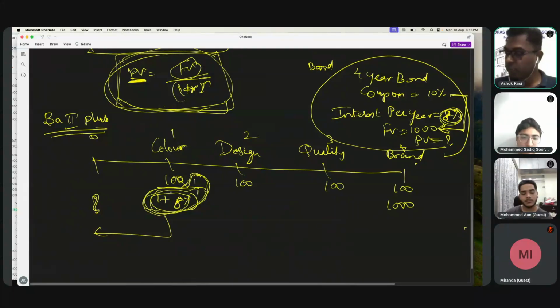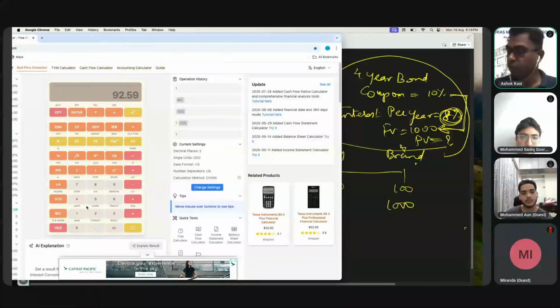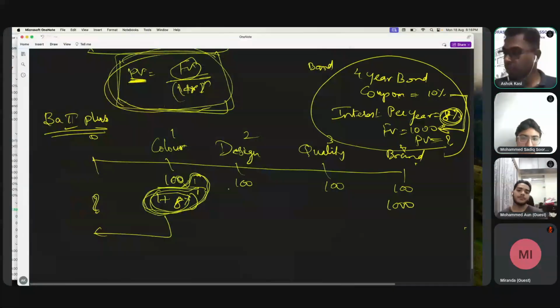So that means for this 100, how much should I be willing to pay now? 92.59. This sum can be done in a shortcut way also, but I'm telling you the long way first, so that you get to know the background idea rather than just simply being told the shortcut, click, click. Then you will not know what is happening in the background.